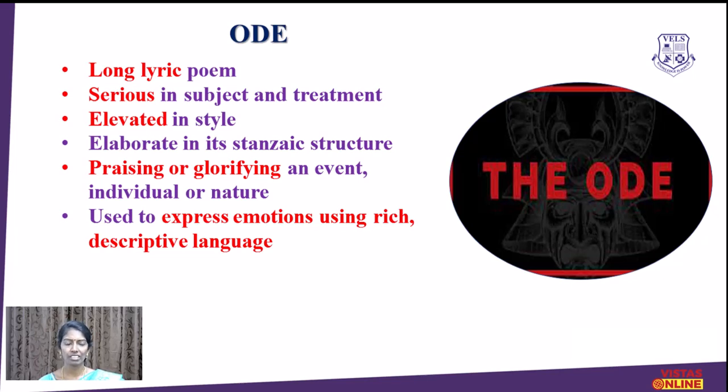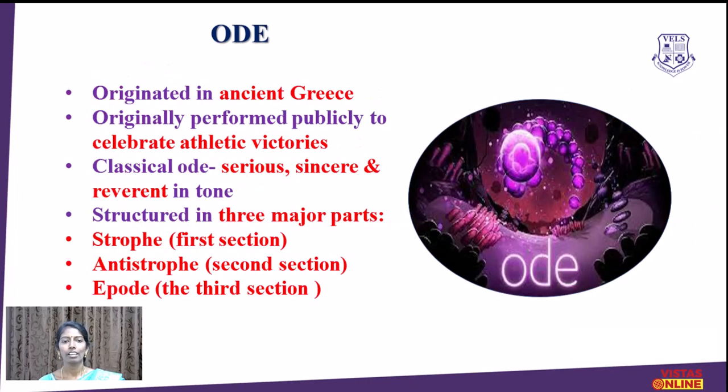And what is the subject? The ode may praise or glorify an event or a person, or it may be nature itself. For example, Ode to a Nightingale, Ode on a Grecian Urn, to name a few of the Romantic odes. The ode form is used to express emotions in a rich language. The words and the descriptive language are so rich because it gives an elevated style to the poem.